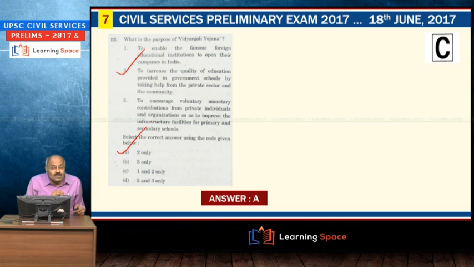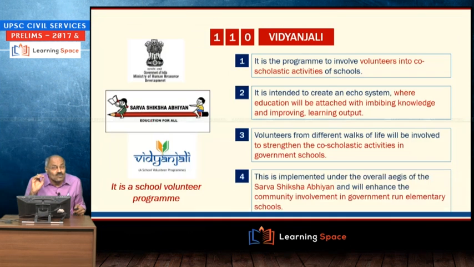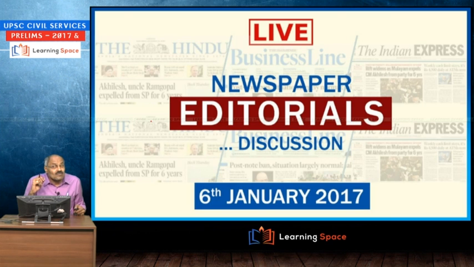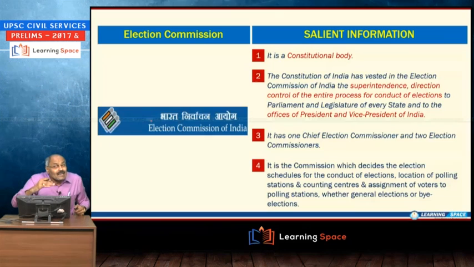So, this is the right option, 2 only, because other options can easily be discarded when you know the Vidyanjali Yojana clearly. Then, if you look at the next question, consider the following statements. We discussed Election Commission a number of times in our current affairs. We have discussed simultaneous polls as a separate capsule. In editorial discussion, and as a separate slide for Election Commission, we discussed it.